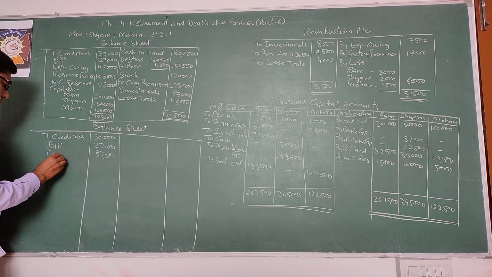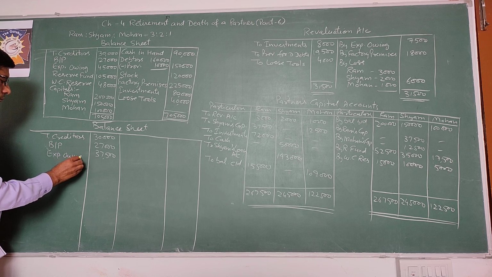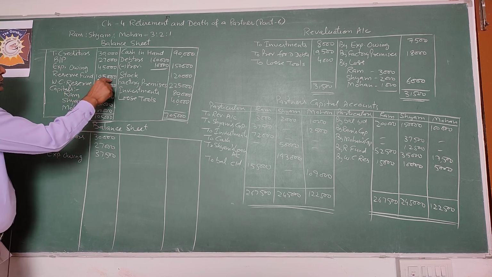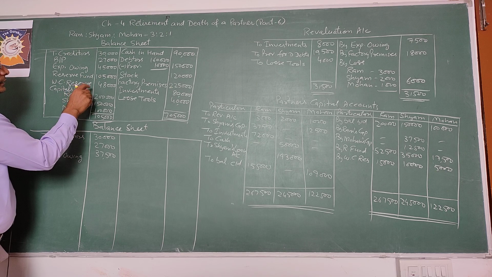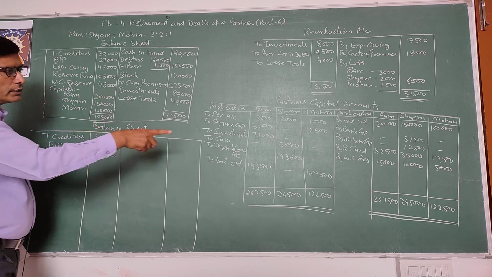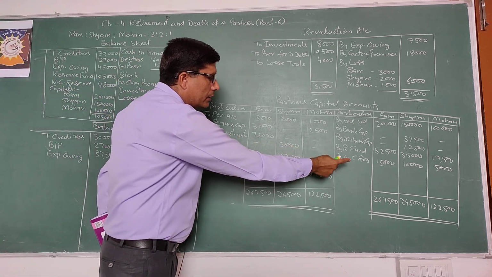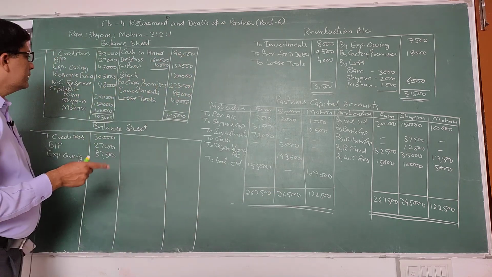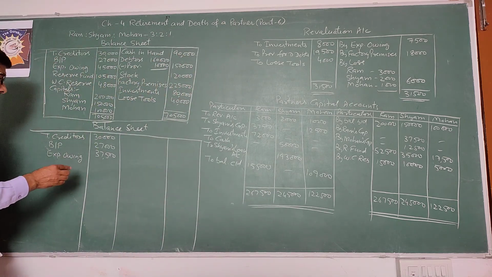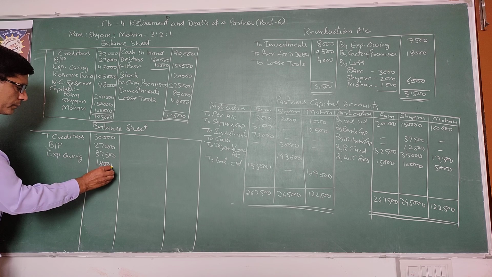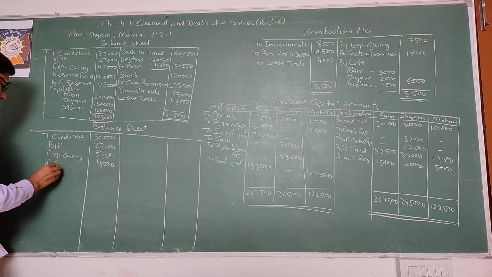Expenses owing. Next, reserve fund is distributed. Workman compensation reserve was 48,000. 30,000 is distributed among the partners, and the remaining 18,000, which is the claim, you will record here: 18,000, workman compensation claim.